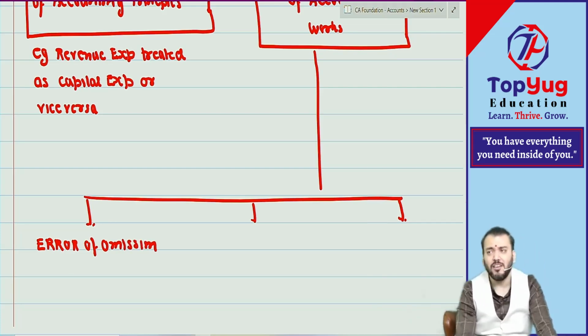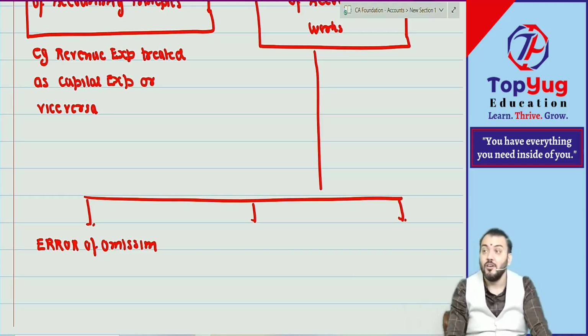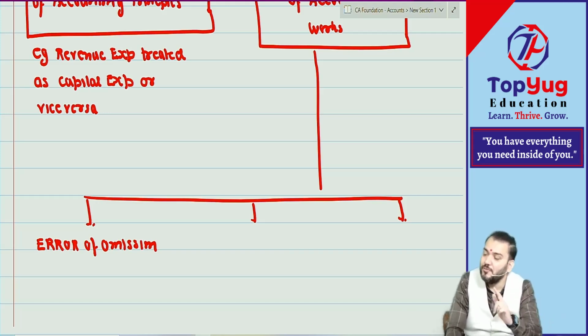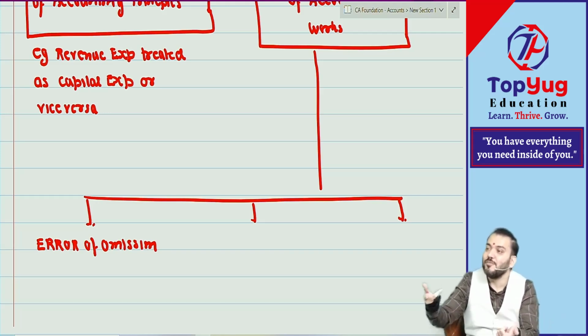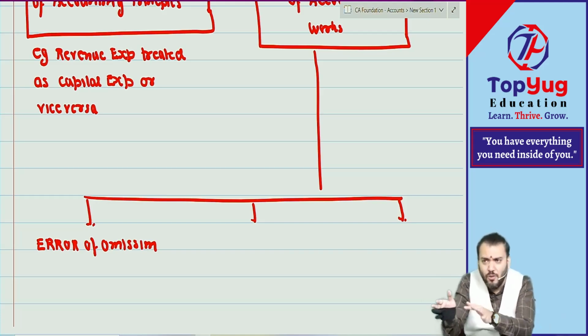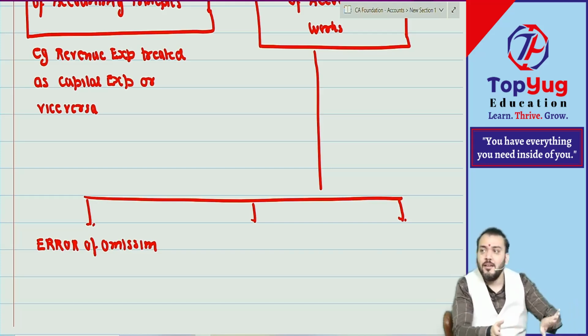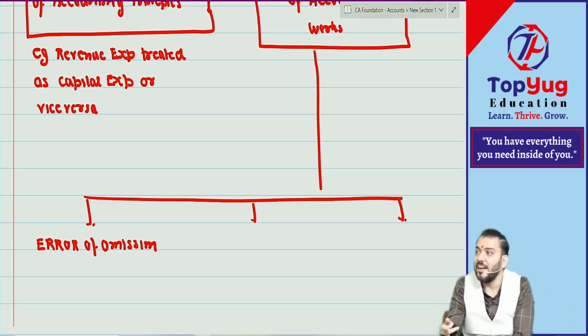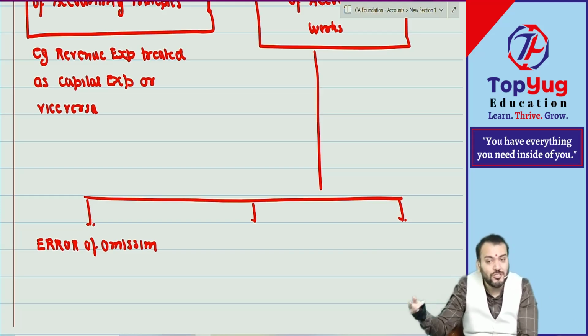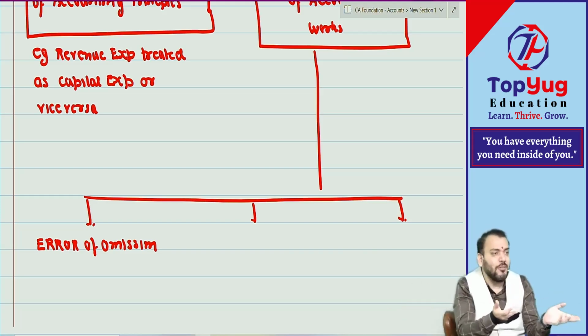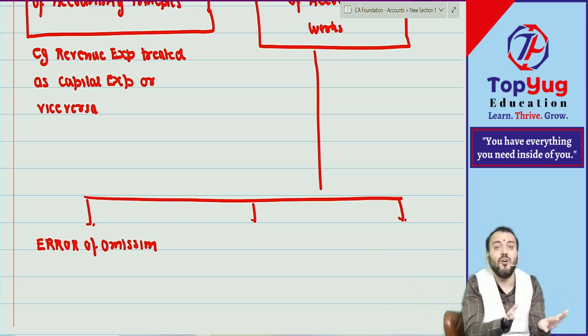Error of omission means what? If we have not recorded that transaction, or we have recorded the transaction but forgot to post it, it means it is omitted from the books of account. If you have not done the journal entry, the question of posting will not arise. So if you have not passed any journal entry, it is omitted from the books of account. And if you have done the journal entry but forgot to do the posting in the ledger, then also it is omitted from the books of account. That is known as error of omission.